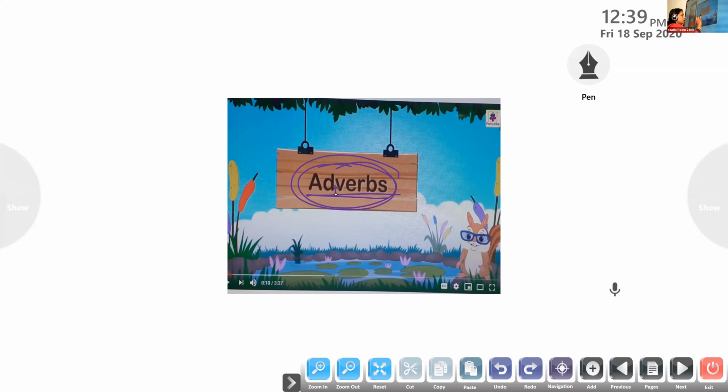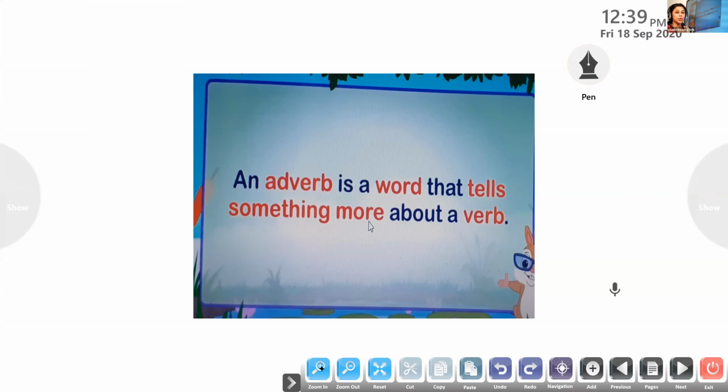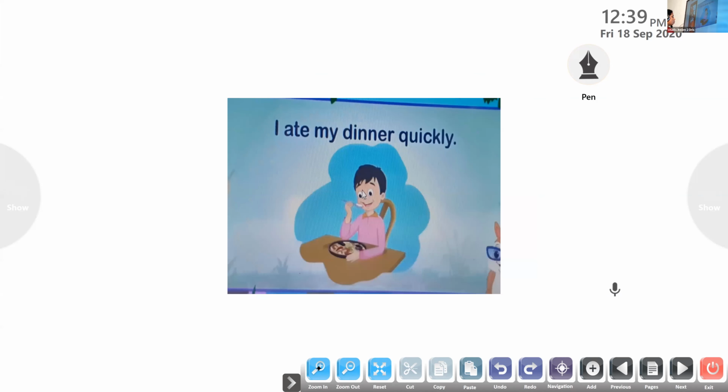So an adverb is a word that describes a verb. So here is a definition for you. An adverb is a word that tells us something more about the verb. Okay. So is it clear to everyone? So an adverb describes a verb. Okay, it tells us something more about the verb.